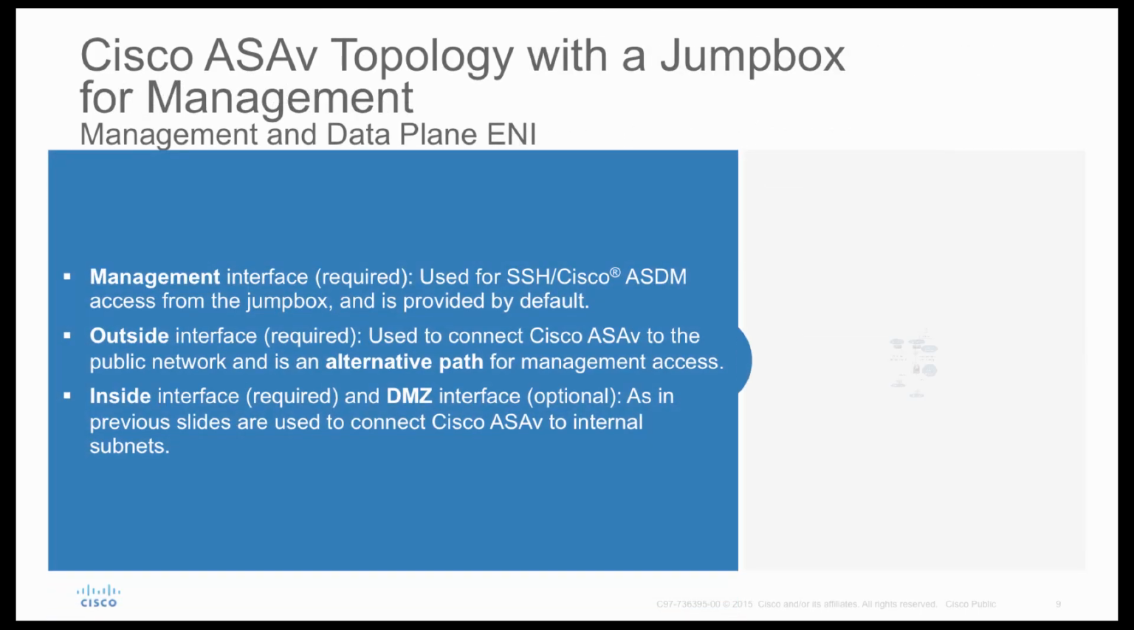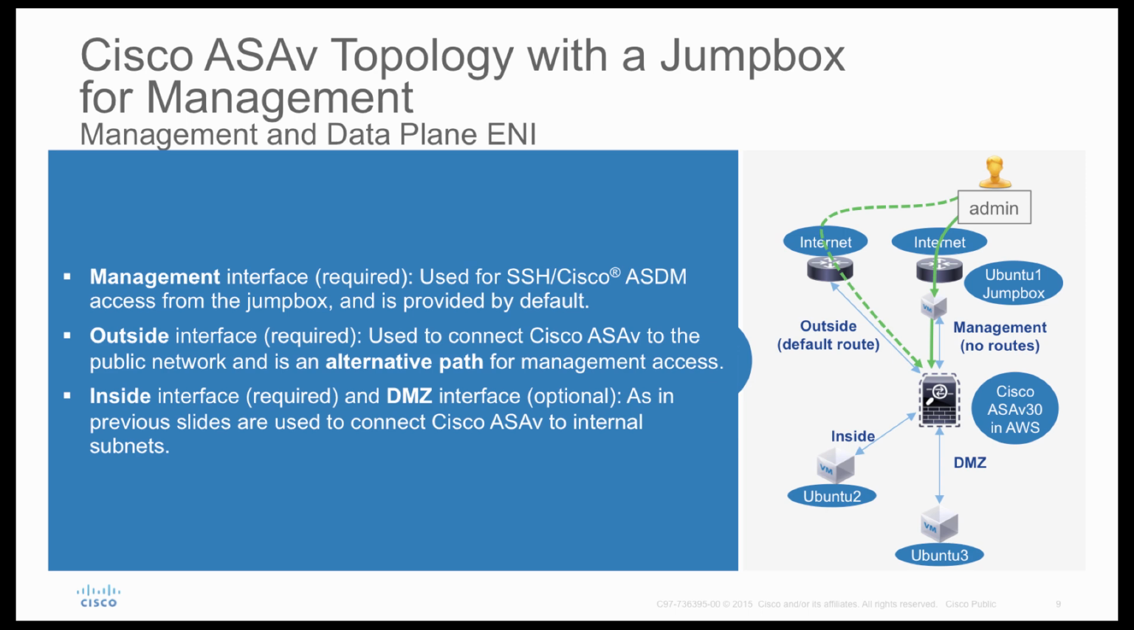Second method is you create a jump box and place it in a management subnet, connect all the management interfaces to that management subnet, and access all your devices using the jump box. In this case, the default gateway will not point towards the management interface, it will point towards the outside interface.